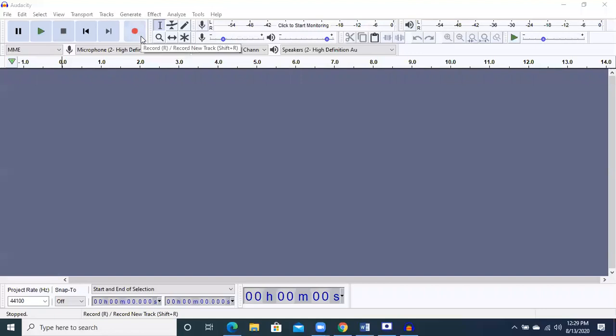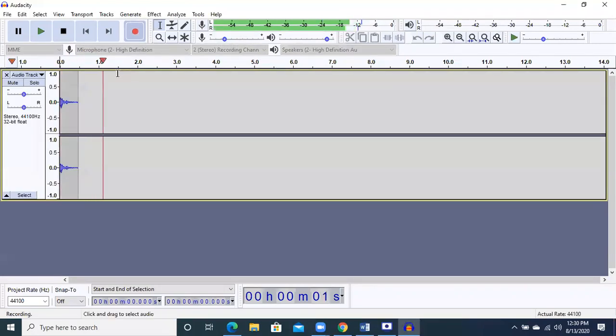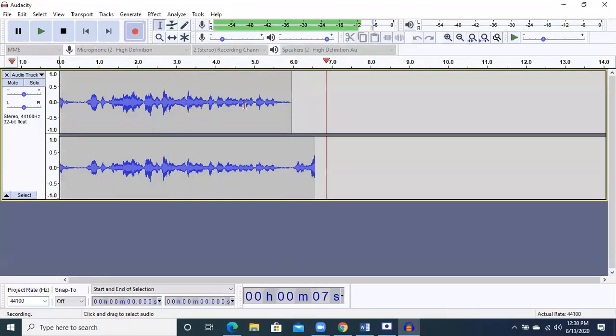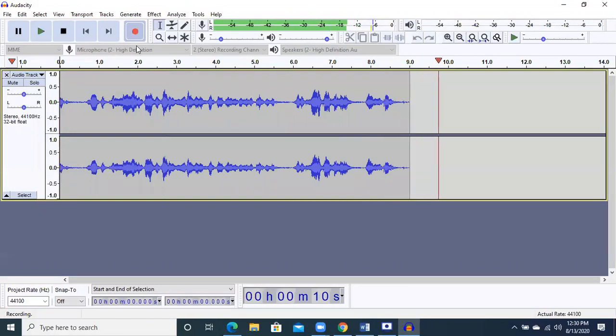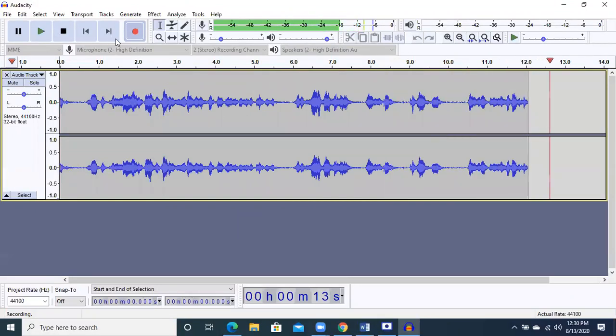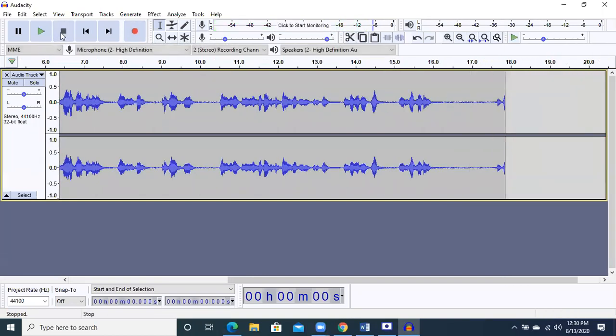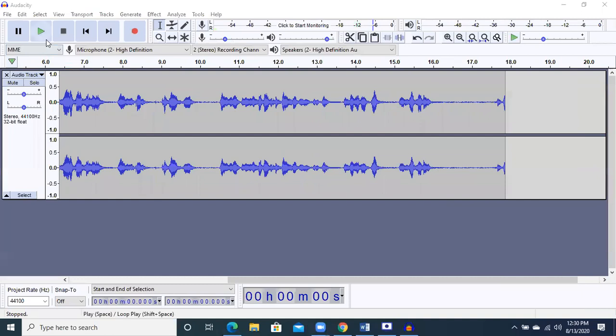Similarly, you have got this button, which is the record button. In your Android, you would have seen this button when you are recording audio or video. But over here, it is only restricted to audio recordings. If I click on it, it will start recording the voice, just like I have already clicked on it. You can record 1 minute, 2 minutes, whatever length of file you want to record. And when you click on the stop button, the recording will be stopped, of course.